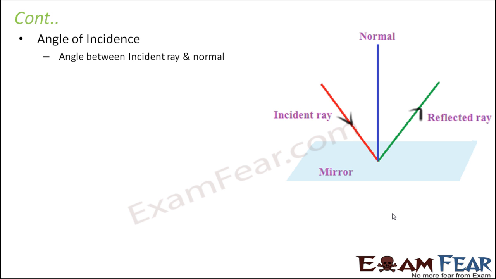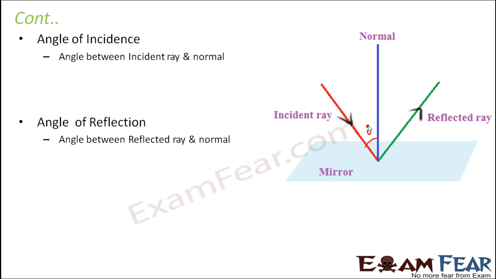Next is angle of incidence, that is the angle between incident ray and normal. So this is the angle of incidence. And the angle of reflection, which is nothing but the angle between normal and the reflected ray. So this is the angle of reflection.